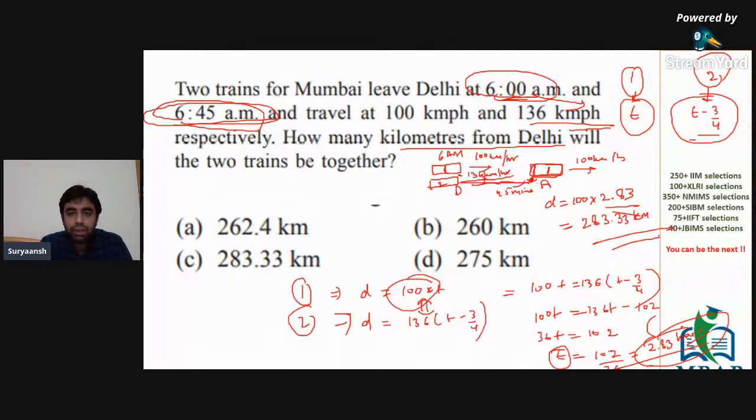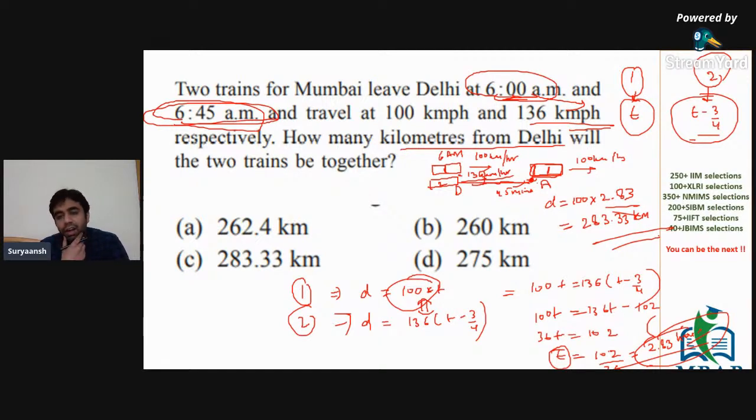Absolutely, Jana. You can use the approximation technique as well. So as I mentioned, if the answer is coming close to 3, whichever option is closest to 3 or 300, because we have to then multiply it with 100 as well, you can use that. In this case, the options are very close. So again, 283, 262, 260, 275. So if you are good with calculation and you're sure that this is 3,